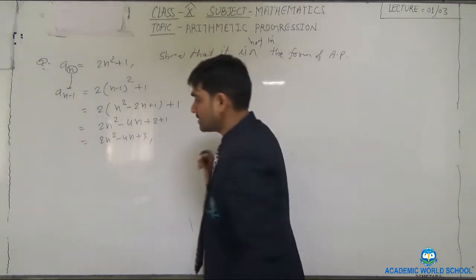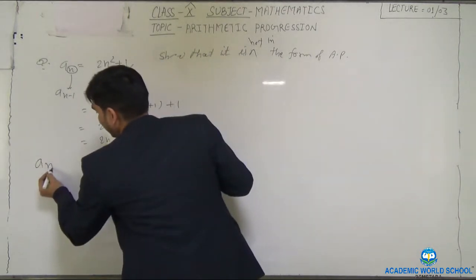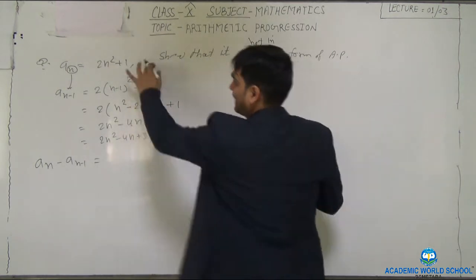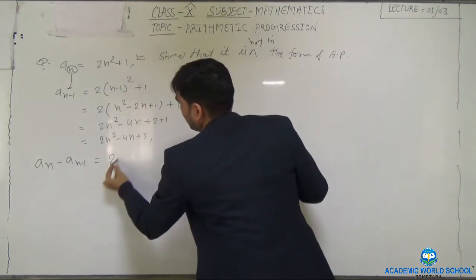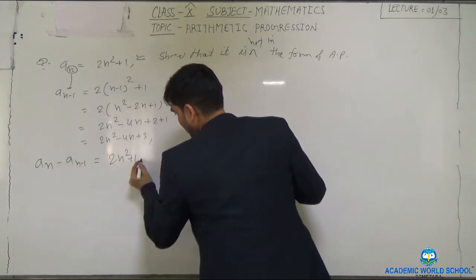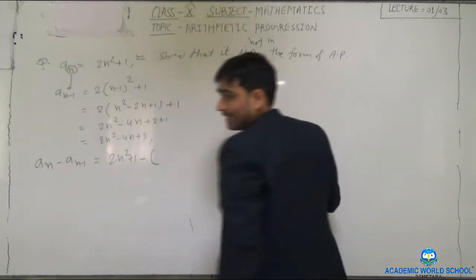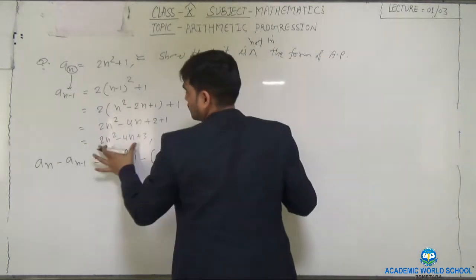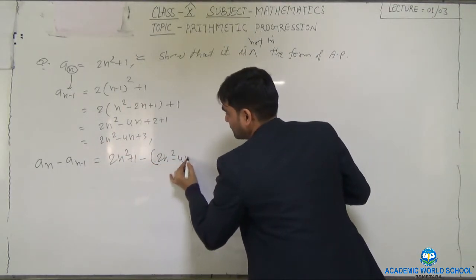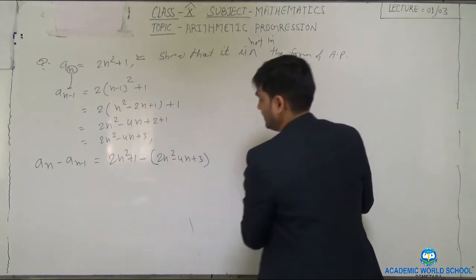Then the common difference, An minus An minus 1. The An term is given as 2n square plus 1, minus An minus 1, which is 2n square minus 4n plus 3.